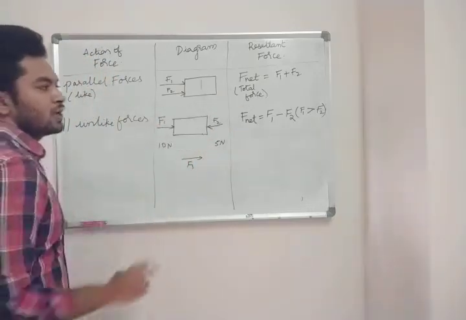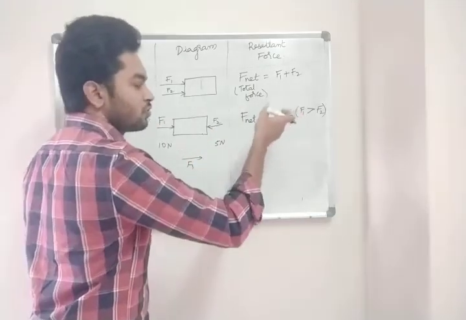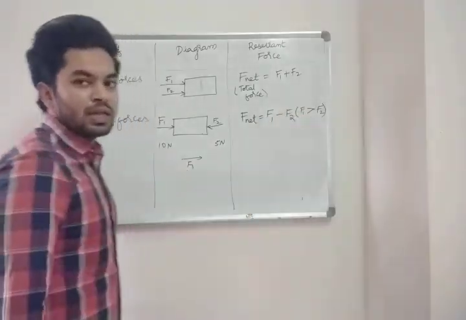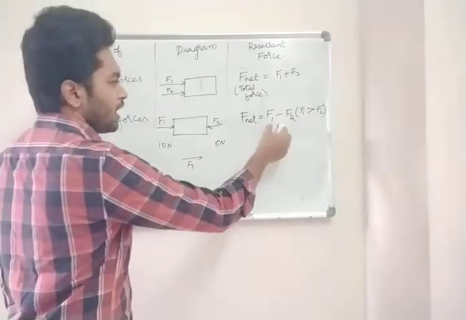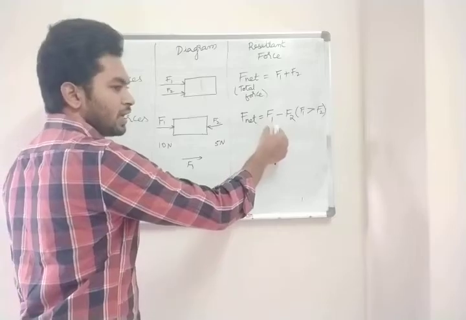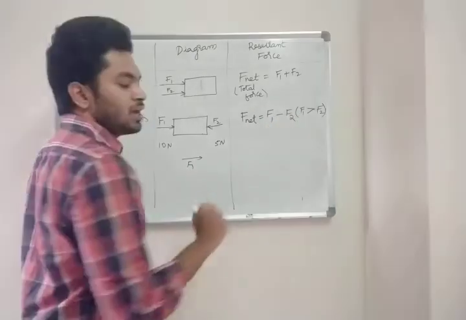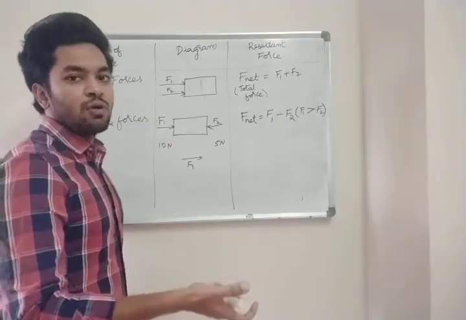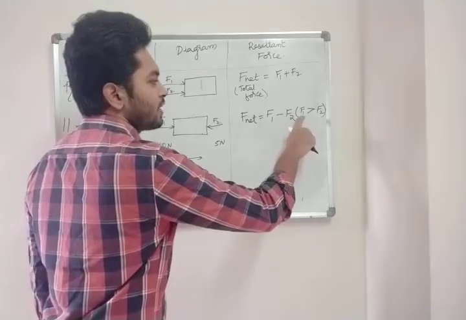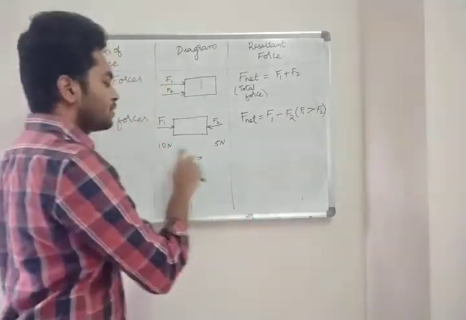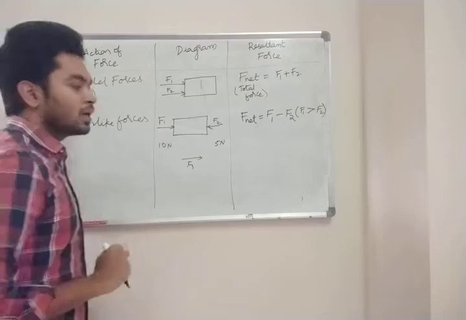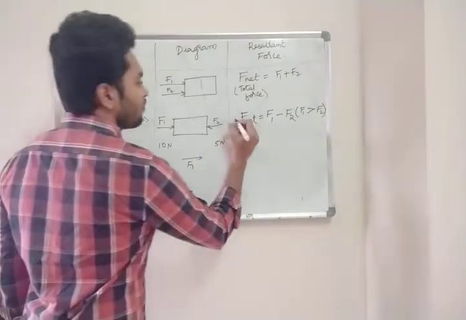That is what we are telling. F1 minus F2, higher minus lower. Clear? When F1 is higher, you will get F1 minus F2, higher force minus lower force. That is why we have written F1 greater than F2, 10 greater than 5 Newton. Clear?